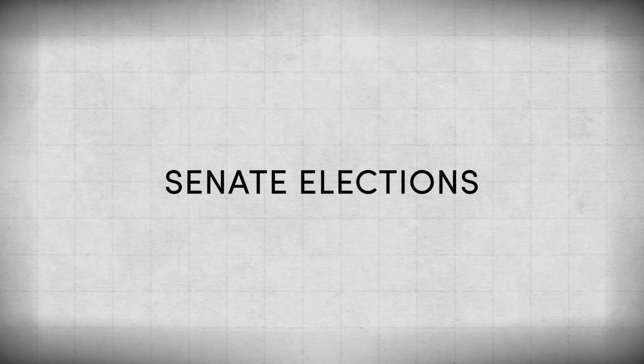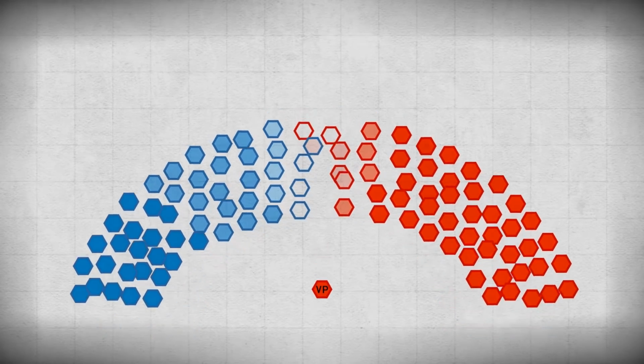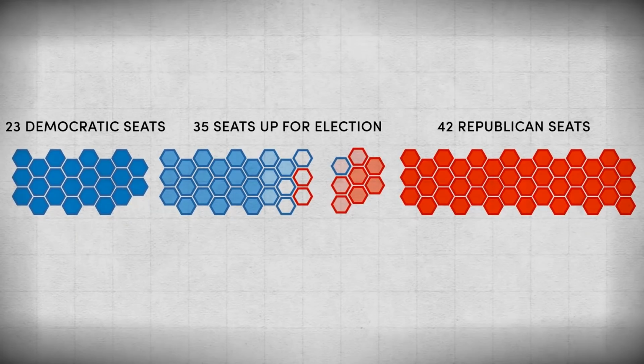The Senate is a different story. Republicans currently control a slim majority of 51 seats, but because the vice president can vote in the event of a tie, the Republicans can actually maintain a majority with just 50 seats, so the Democrats need to pick up 2 more seats in order to take control of the Senate. The Senate race further favours Republicans because not all of the seats are up for election.